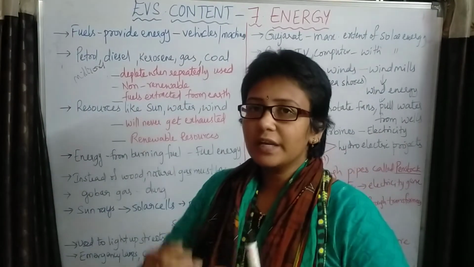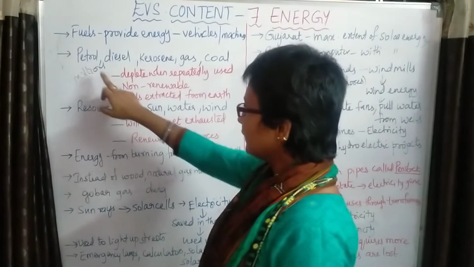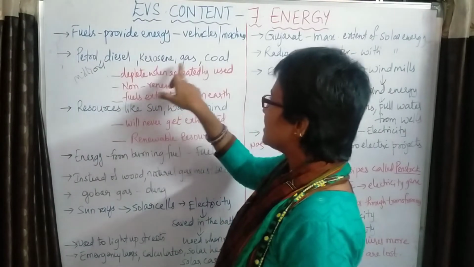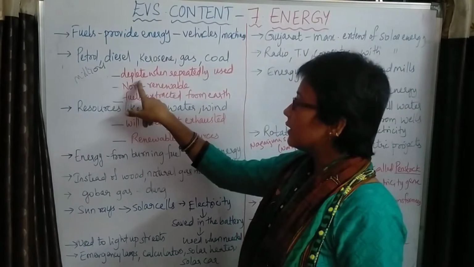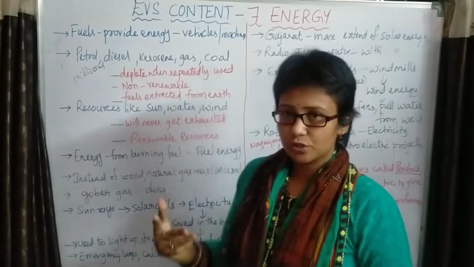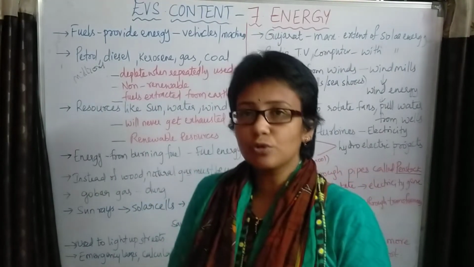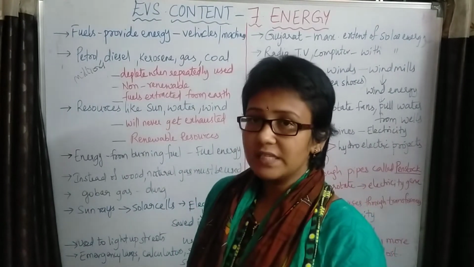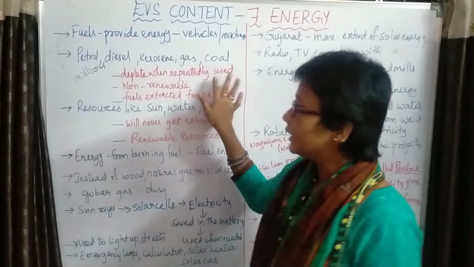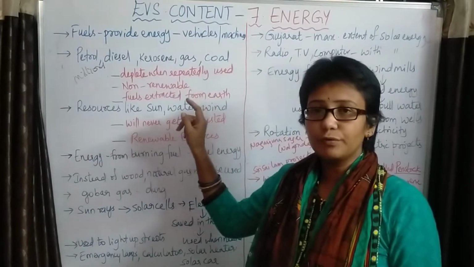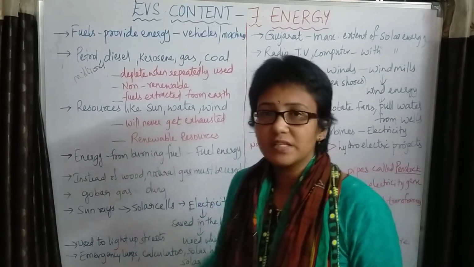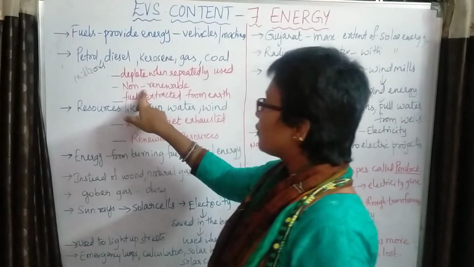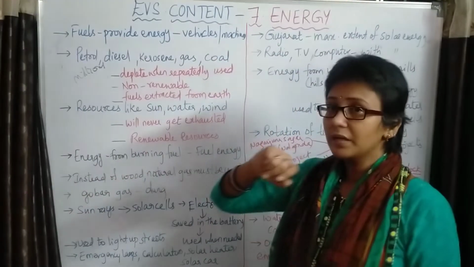We cannot renew them very fast. Examples are petrol, diesel, kerosene, gas and coal. These can be depleted when repeatedly used. Overuse of these fuels will lead to their depletion, and the amount of fuel will decrease. Nowadays we are facing that situation. That type of resources are called non-renewable resources.